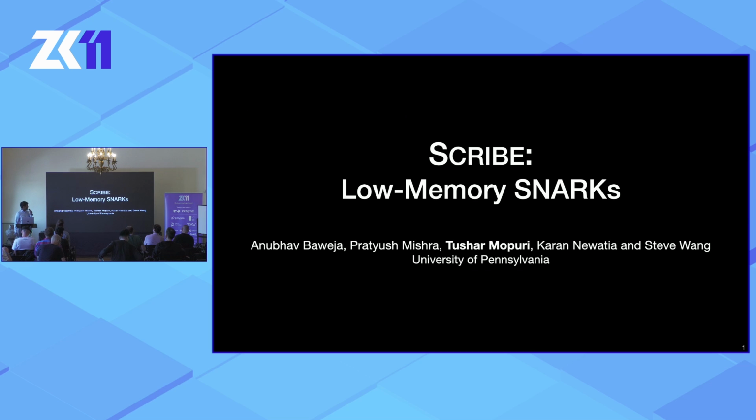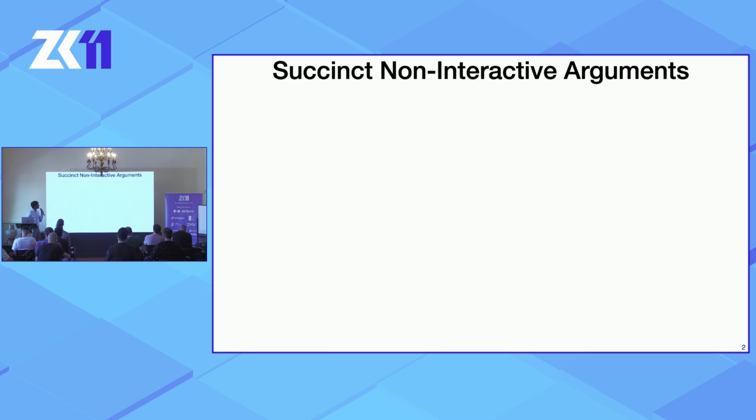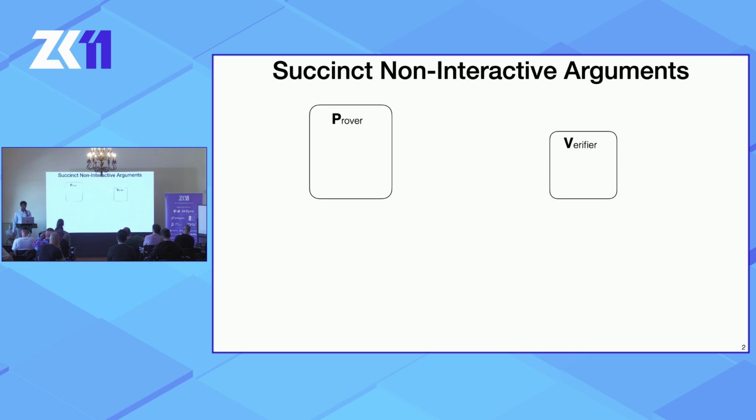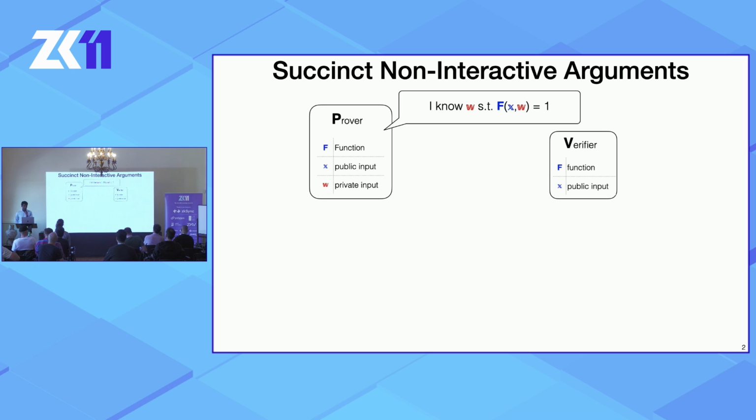We'll see what that means in a second. Let's start by revising what SNARKs are. They're an interactive protocol between a prover and a verifier, and both of them share a function f. The prover has some public input x and some private input w. The verifier only has the public input, and the prover hopes to convince the verifier that they know some w such that f of x w equals 1.